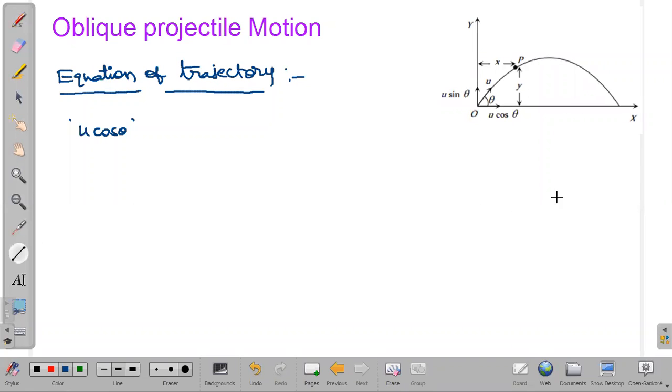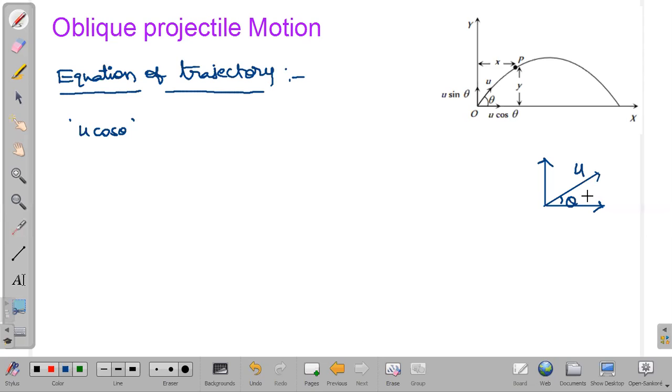So there is a vector u. This u I am resolving into two components, a horizontal component and a vertical component. Just in short I am telling you here once again, this is theta, so this vector u is making an angle theta with the horizontal.